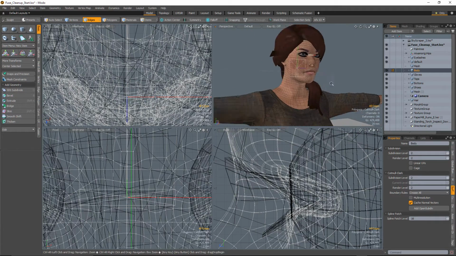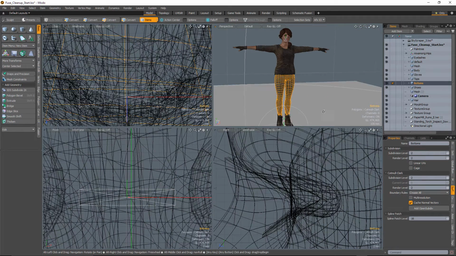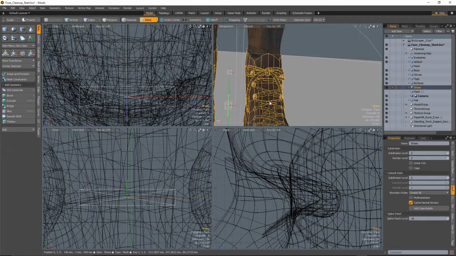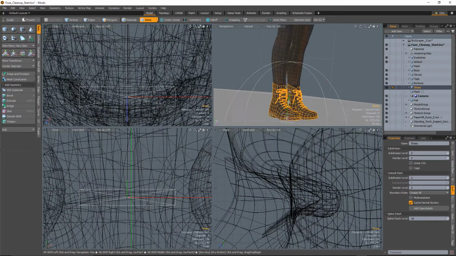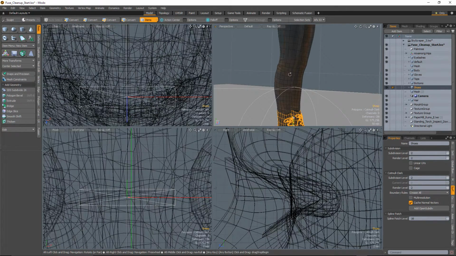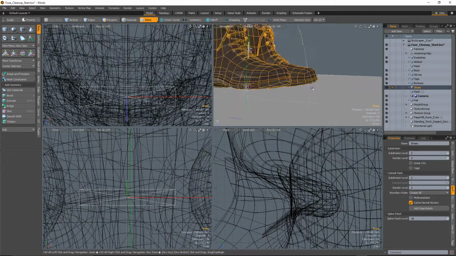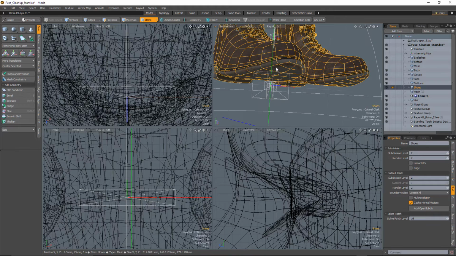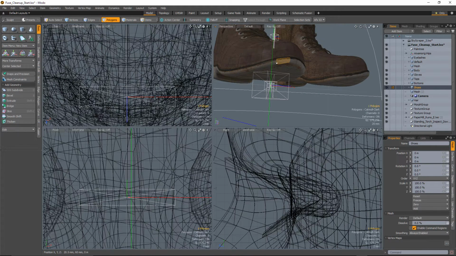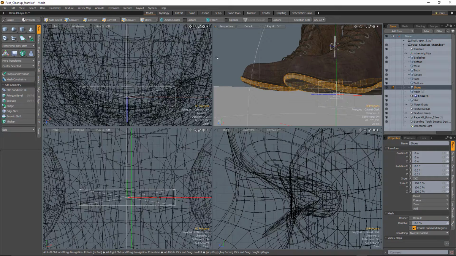All right, so that's working pretty well, and really you can go along and make these same kind of changes all throughout. So Shift Tab, we'll see a bigger difference here on the boots than we did on the pants. The pants I'm just going to leave as is. I am going to subdivide them so that if we animate the character we get better bends and we don't see that faceted stretching. But here on the boots we definitely see some issues with this, where we've got these loops right here and right here that really should be sharper than they are. They're looking far too worn down.